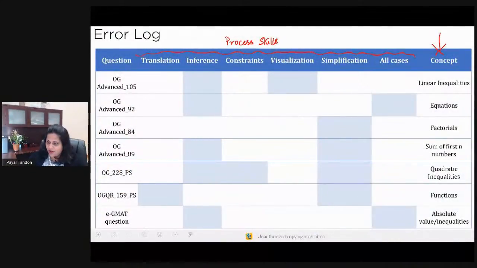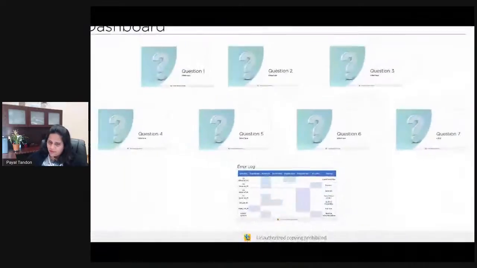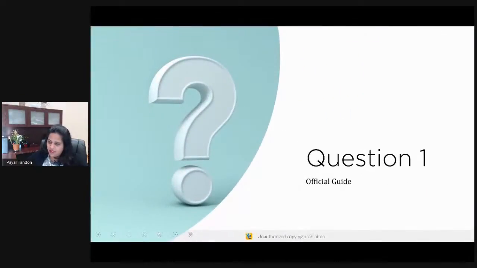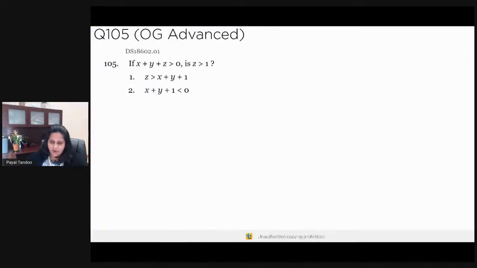Let's just go back to our dashboard here. So let's do question number 1. What I'm going to do is give you 2 minutes to solve this question. I'm going to put a timer here because we only have so much time to cover this session, right? So I'm going to start my timer, and then after 2 minutes I'm going to ask you guys to put in your responses here. Don't put in the responses until I tell you, because I don't want other people to get swayed by the responses posted by you. Okay, all right, go ahead, solve the question.